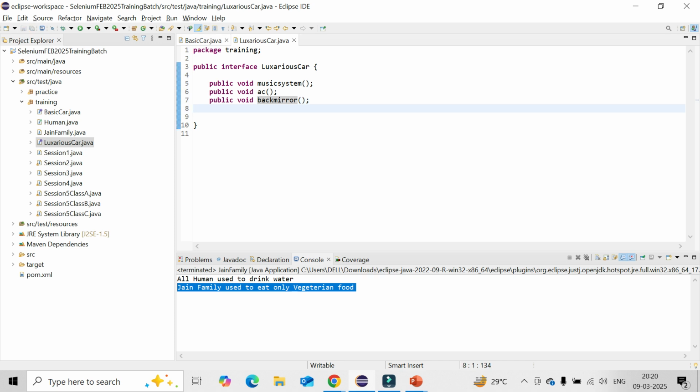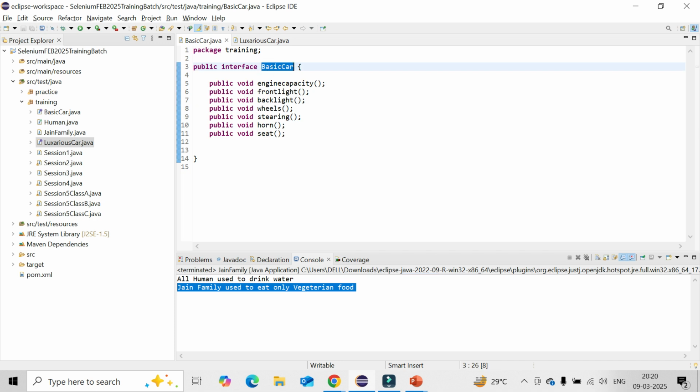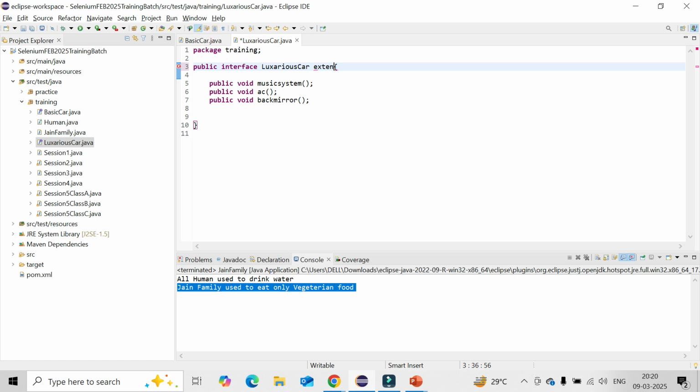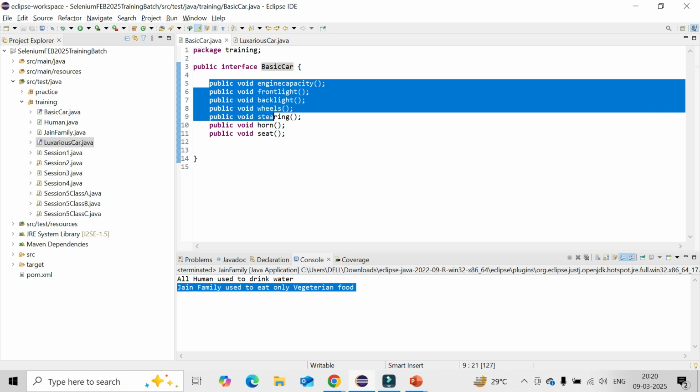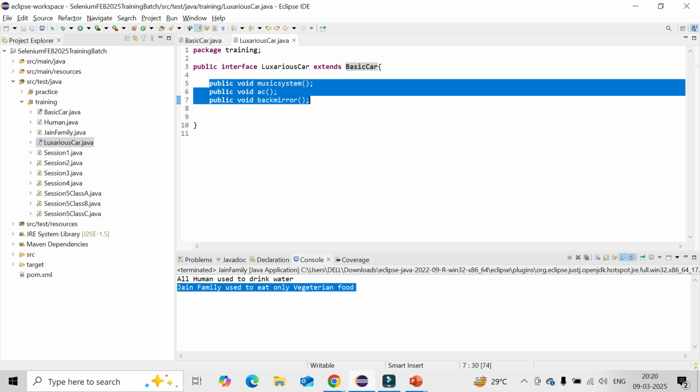So now see, I have created two interfaces. Now in the luxurious car, apart from the luxurious features, you need to also have the basic car features. So what you can do is use extends. In the luxurious car interface, the basic one will also be added by default because you are extending the basic car. The basic car has only the basic features, but the luxurious one, along with the newly added ones, will have the basic ones too.